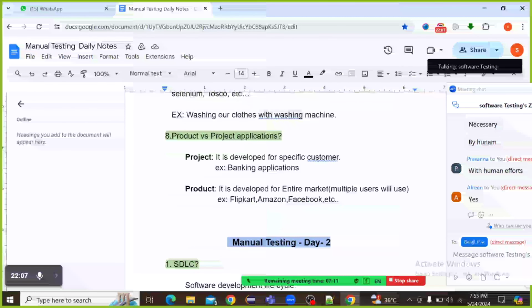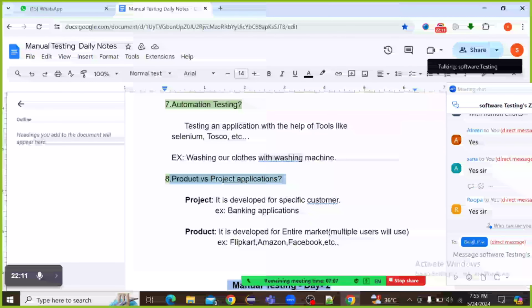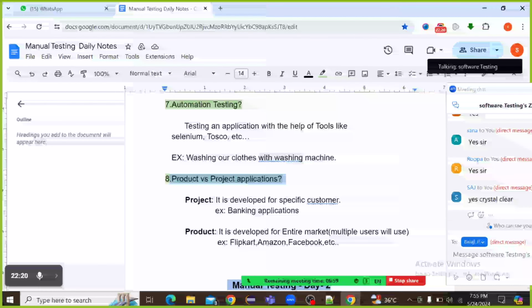Okay, see next, product versus project based applications. What is meant by product versus project based application? What is meant by product actually? What is meant by project? First I will explain about the project based applications.